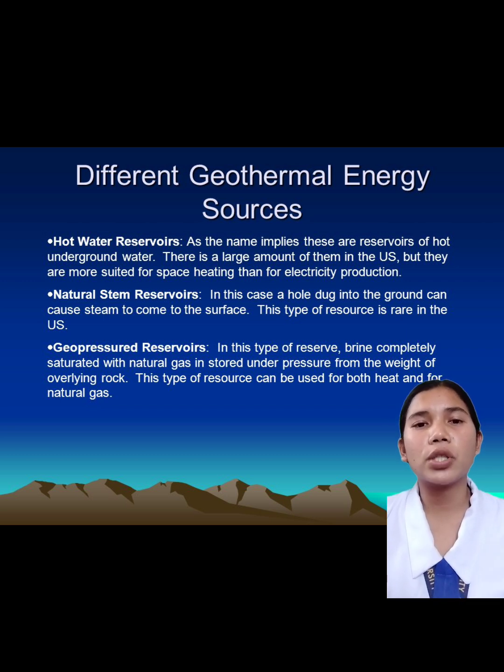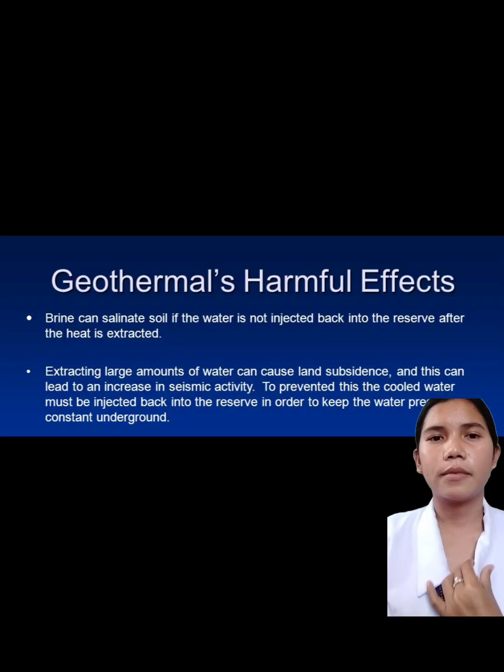In this type of reserve, brine completely saturated with natural gas is stored under pressure from the weight of overlying rock. This type of resource can be used for both heat and natural gas.